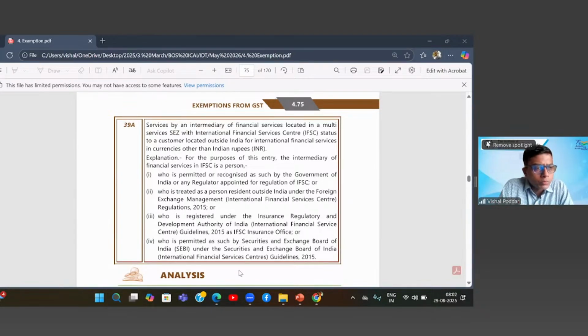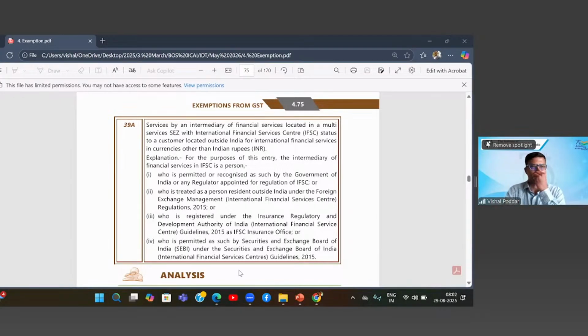39A. Services by an intermediary of financial services located in a multi-service SEZ with International Financial Service Center IFSC status to a customer located outside India for international financial service in currencies other than Indian rupees. Explanation.